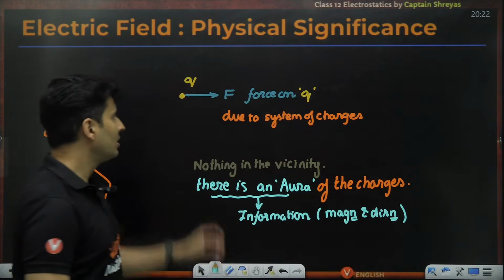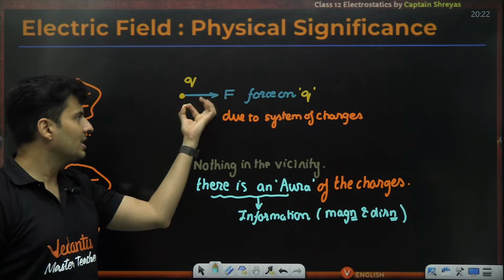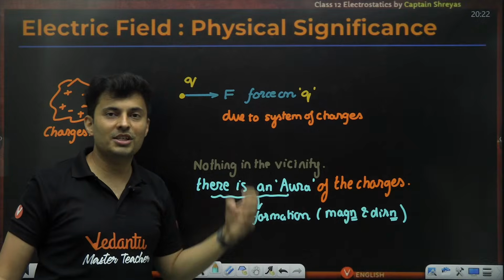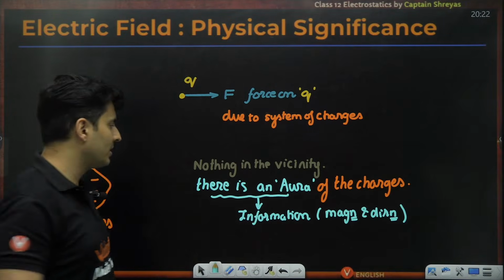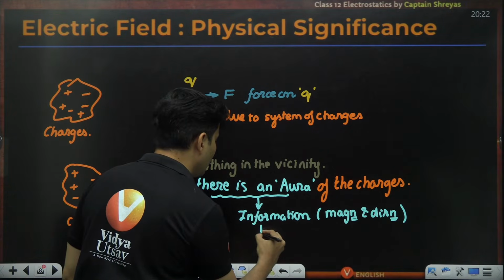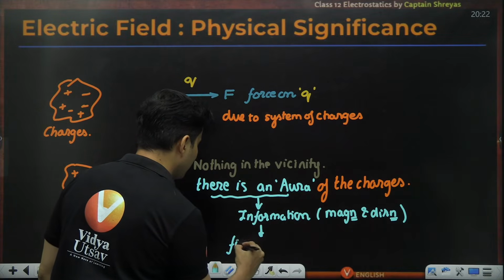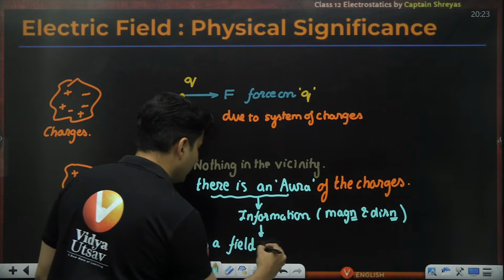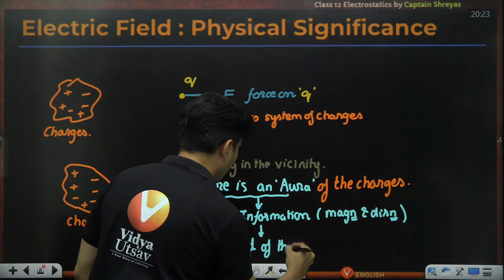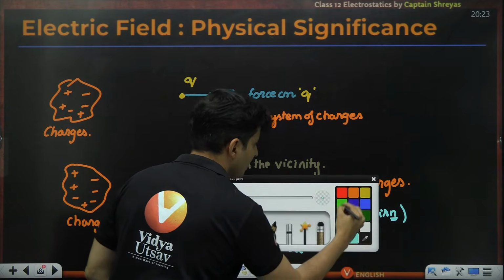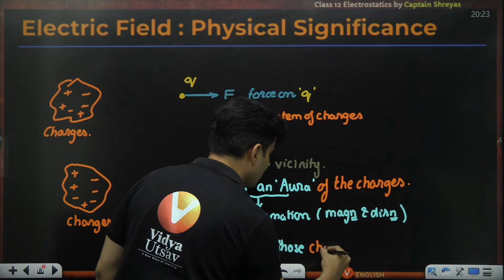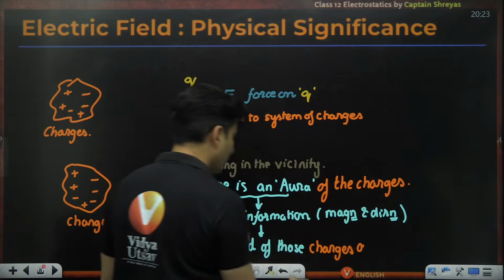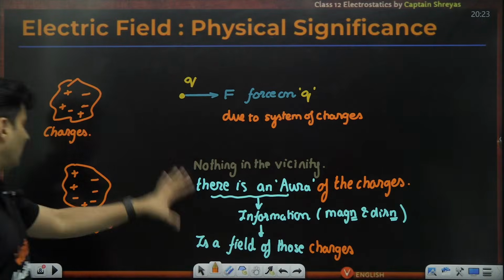So it gives you a sense of the magnitude and the direction in case you bring in a charge. So suddenly when you bring the charge, the charge knows, oh, I need to be pushed here, oh, this much is the force. So that information was present. That is said to be the field. There is a field of those charges around it.